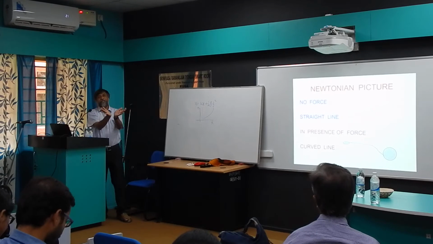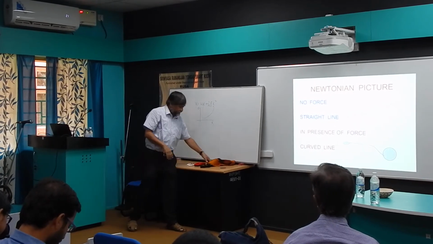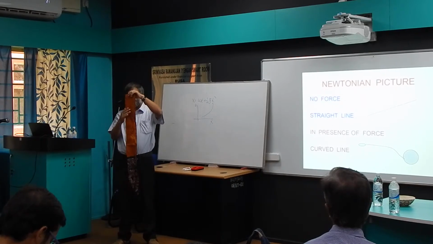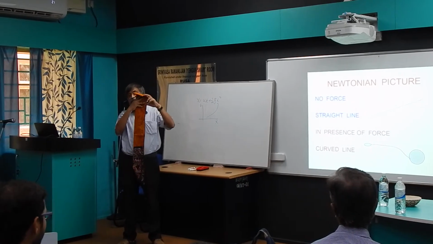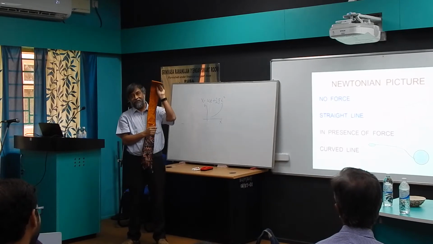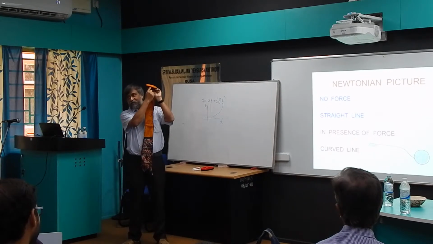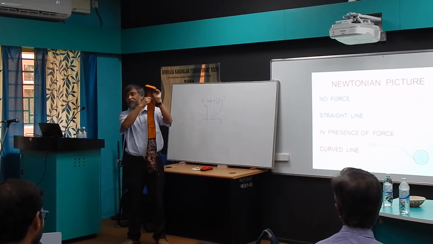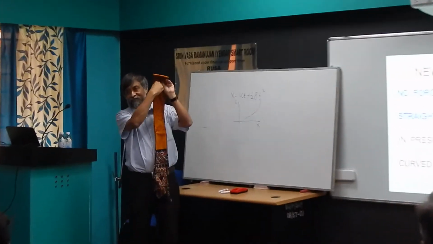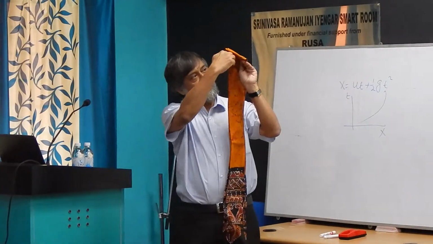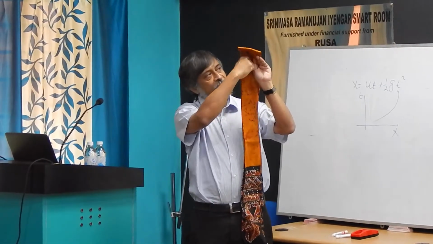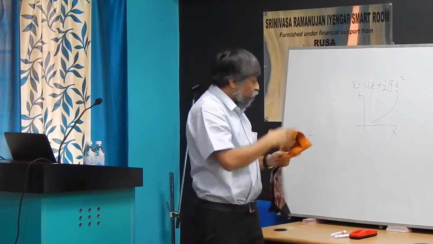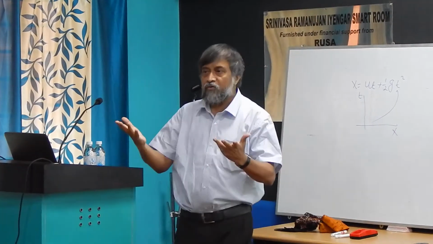Einstein said, take the space-time, and don't think that this is traveling in a curved surface, but instead assume that space-time is itself curved. If the space-time gets itself curved, then the shortest distance, there is no force. So it is following Newton's first law, shortest distance. The shortest distance is the curved line, because you have to stay within this plane. Seeing that it's a curved line, you are thinking that there is a force. There is no force.